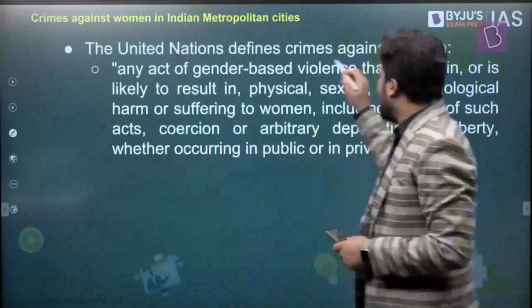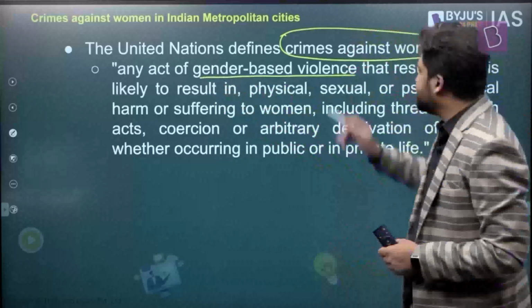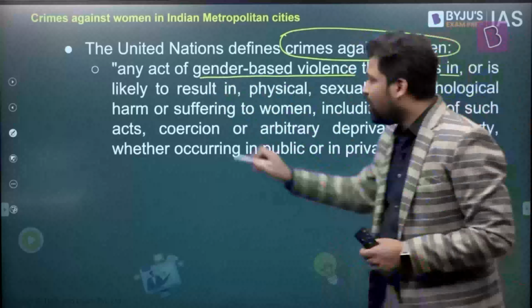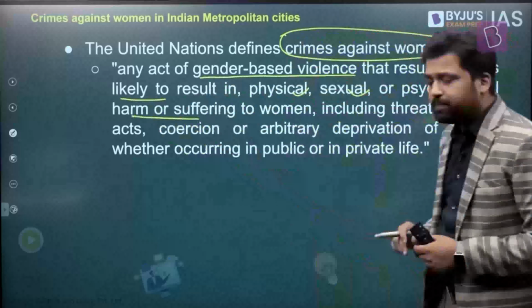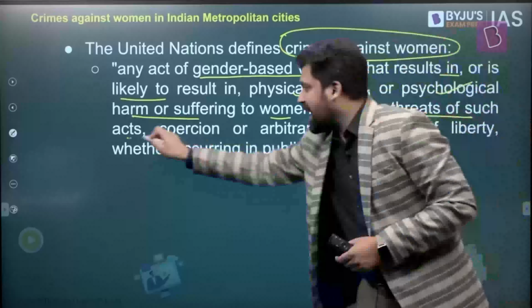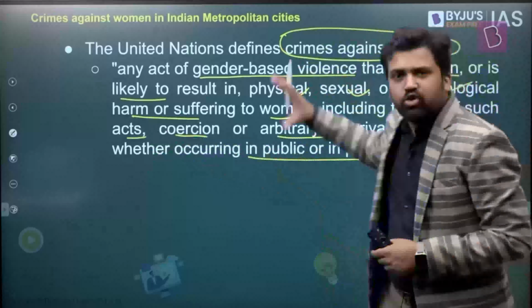What are those crimes which qualify as crimes against women? So we have a United Nations definition. Any act of gender-based violence that results in or is likely to result in physical, sexual, psychological harm or suffering to women, including threats of such acts, coercion, arbitrary deprivation of liberty, whether occurring in public or in private life. So just look at this definition.